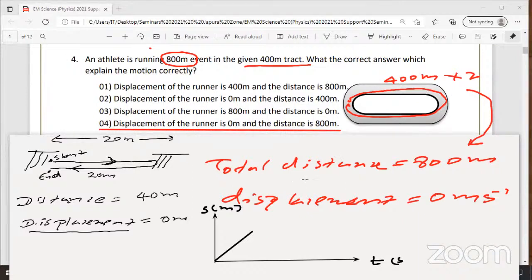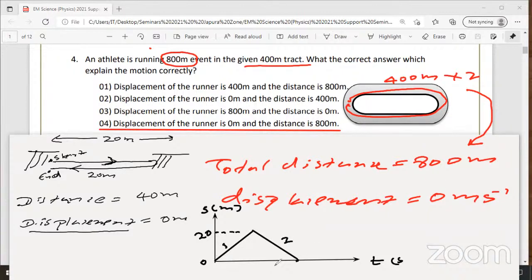I told you, you are joining this online support seminar not just to mark the answers. You can get the parcel book from the bookshops and mark the answers by looking at the marking scheme to improve your knowledge. So the displacement of the batsman, this is the displacement time graph. So how many first run? 20 meters, 20 here, and again here 0. So this is the first run, this is the second run.